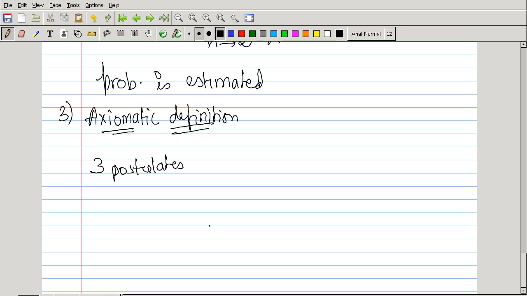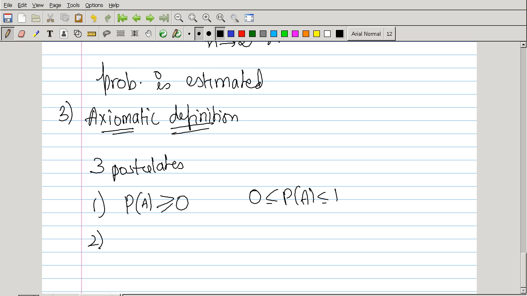What are those postulates? The first one: the probability of occurrence of an event A is greater than or equal to 0, and P of A lies between 0 and 1.